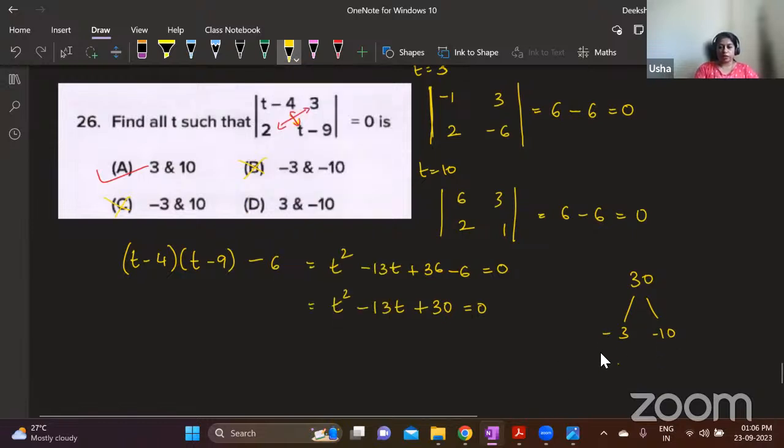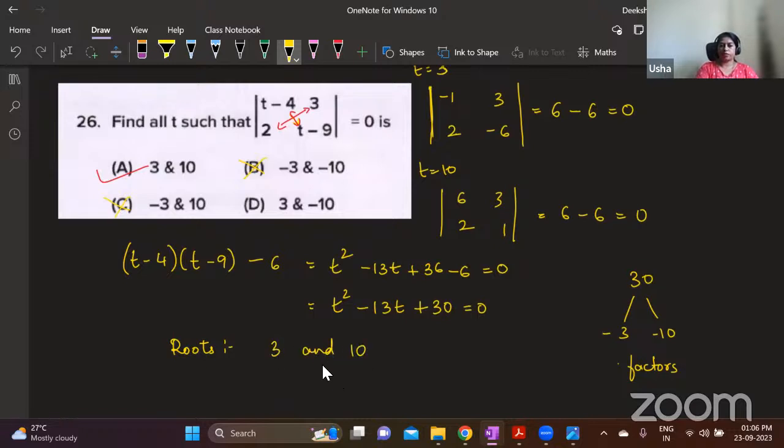If these are the factors, so what are the roots of the equation? With opposite signs, that is 3 and 10, which are your answers. Okay, this minus 13t, you will spread it as minus 3t and minus 10t. So it is supposed to be written as minus 3t minus 10t plus 30 equals 0.